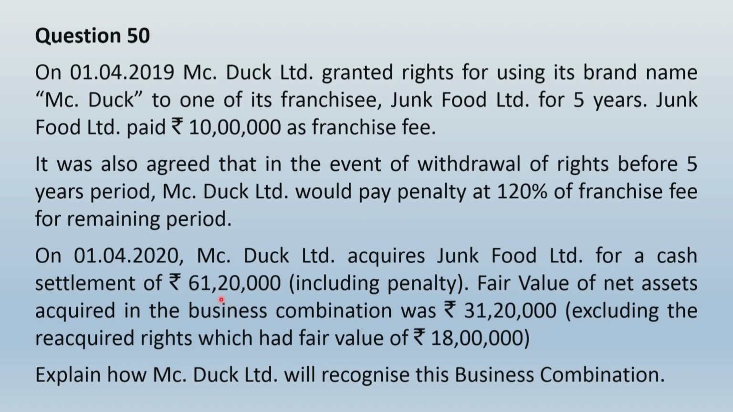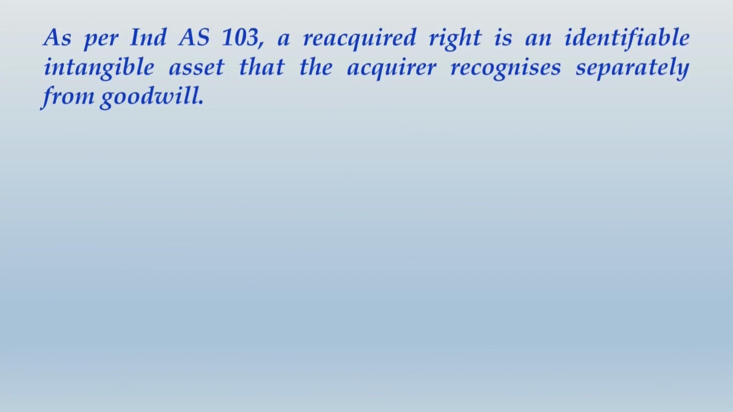However, how much we will subtract from this, whether it is 9,60,000 or some other amount, depends upon that comparison. So when we are solving this question, we will pay specific attention to this point, how much will be subtracted out of this. So let us see how to go ahead and present the solution. In your solution, what you would first write is, as per Ind AS 103, a reacquired right is an identifiable intangible asset that the acquirer recognizes separately from goodwill.